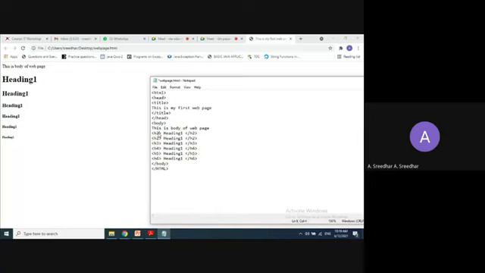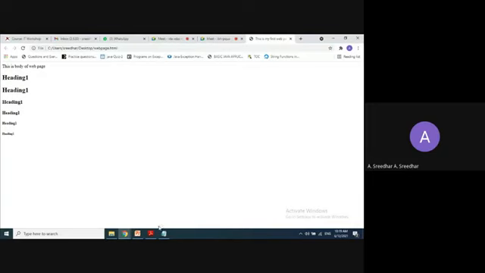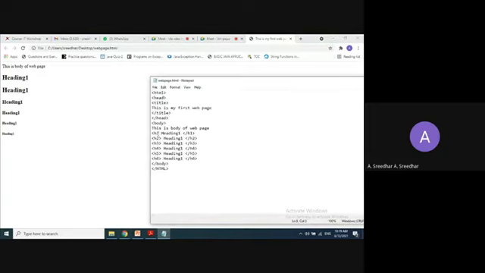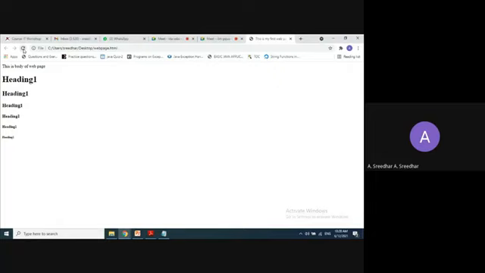So if you write H2 here and H1 there, it is only going to work with H2, right? But when other users look at this, they might wonder what the H1 type is. If you write H2 here, there is no meaning to that. They can't understand what the tag is. So this is heading tag 1, 2, 3, 4, 5, 6.